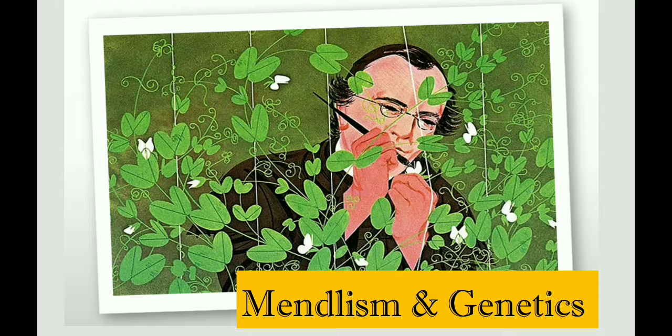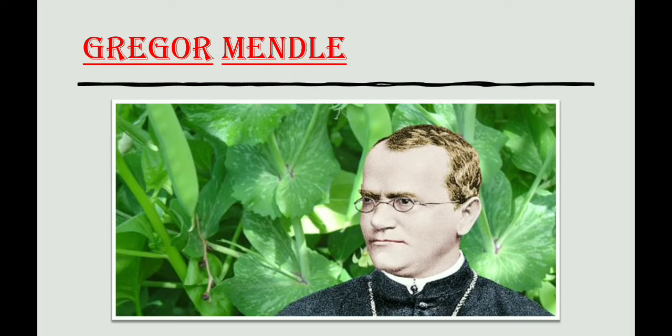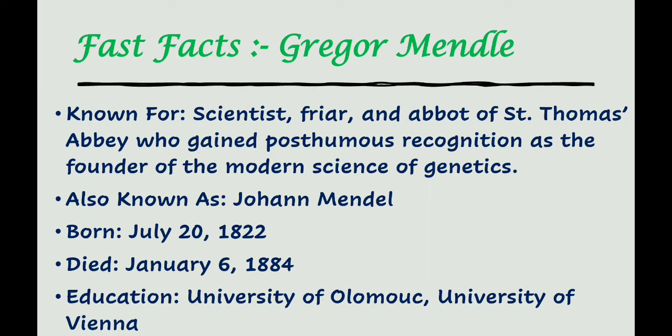Let's see the picture of Gregor Mendel. This is the photo of Gregor Mendel. Fast facts or overview of Gregor Mendel. Gregor Mendel is known as a scientist, friar, and abbot of St. Thomas Abbey who gained posthumous recognition as the founder of the modern science of genetics.